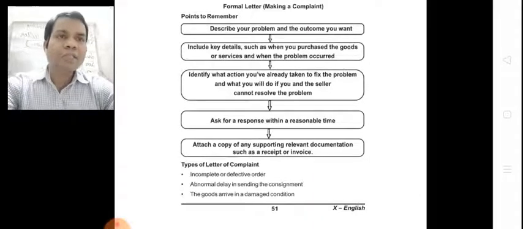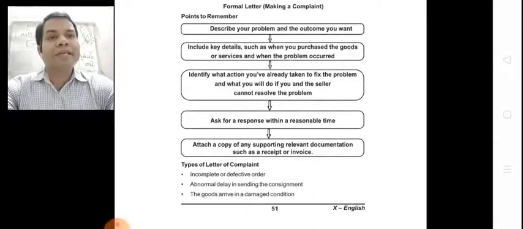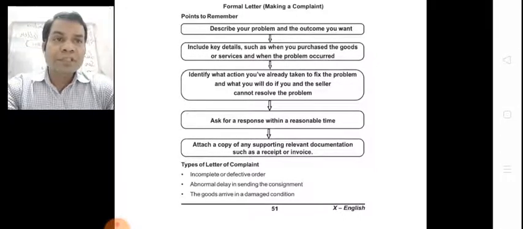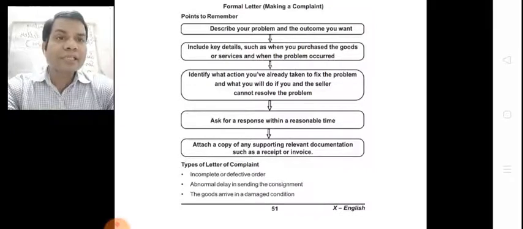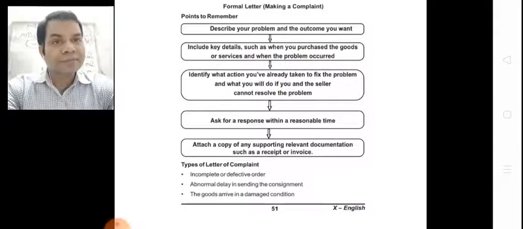Now dear students, the formal letter making a complaint, how to write it, points to remember. Describe your problem and the outcome you want. Include key details such as when you purchased the goods or services and when the problem occurred.